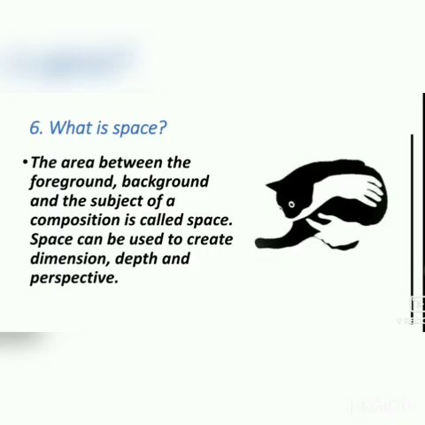Value. What is space? The area between the foreground, background, and the subject of a composition is called space. Space can be used to create dimension, depth, and perspective. Here you can see the composition with this space. You can see the negative space and the positive space.